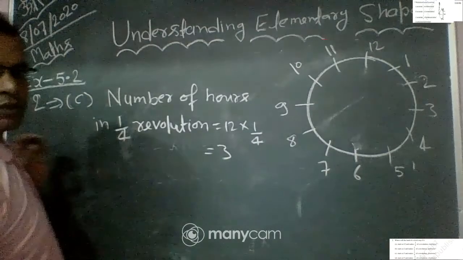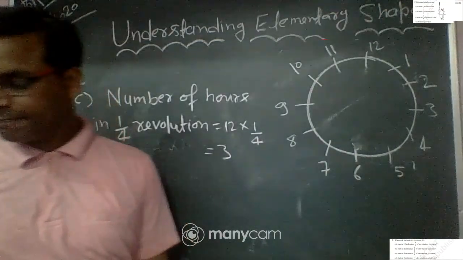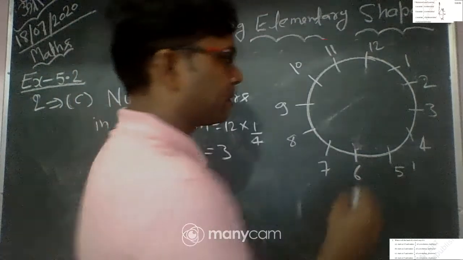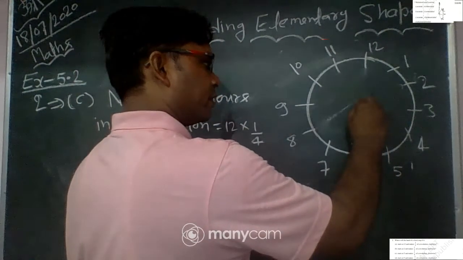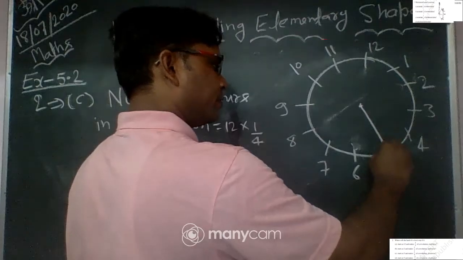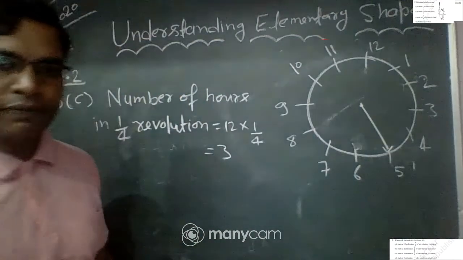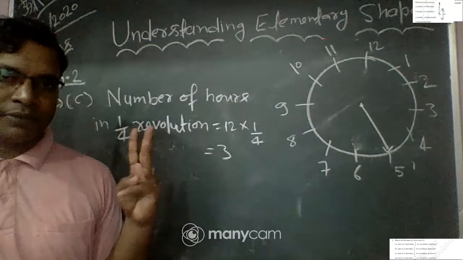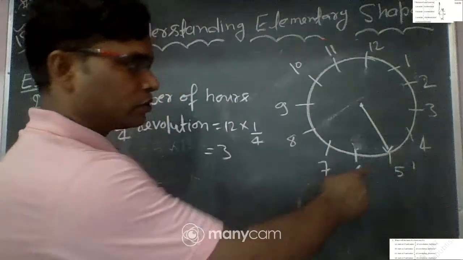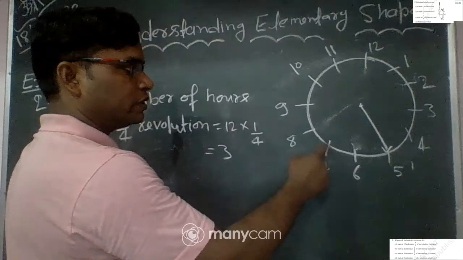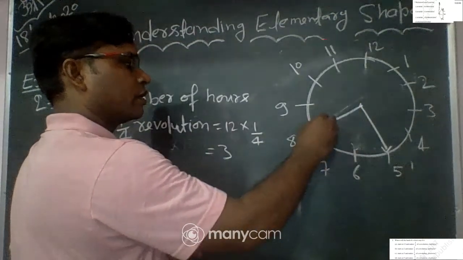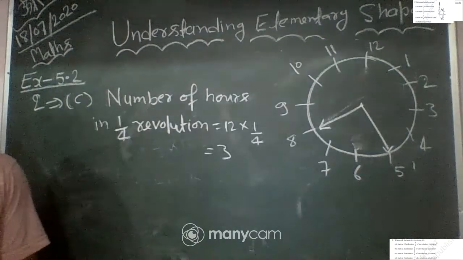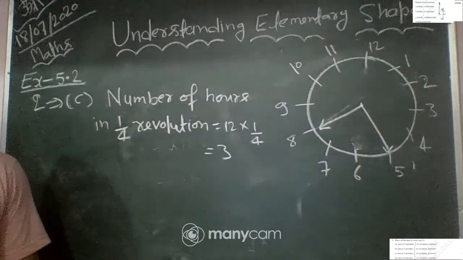Okay. So we have 5 and move 1 by 4 revolution, which is 3 hours. We move 3 hours: 1 hour, 2 hours, 3 hours. We reached 8. So where does the hand of the clock stop?